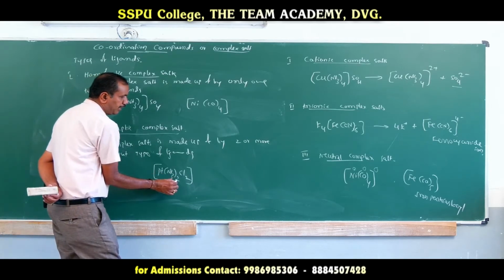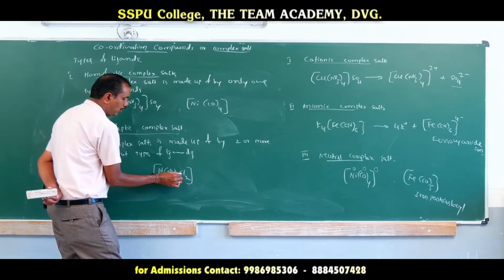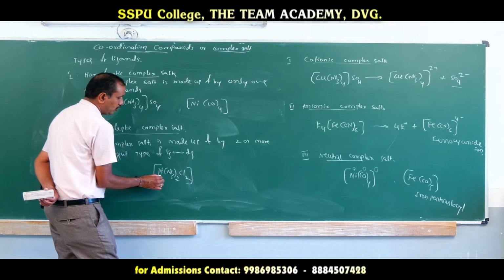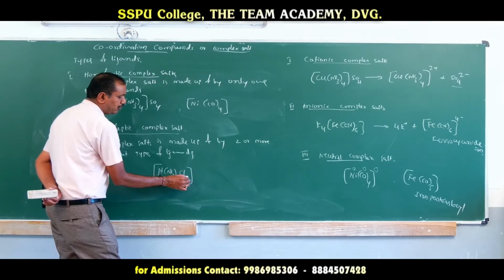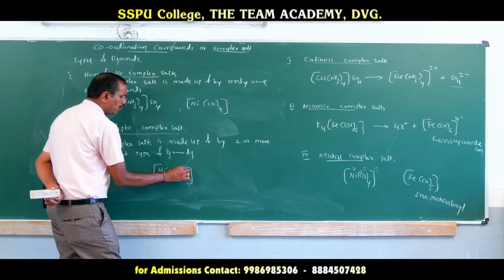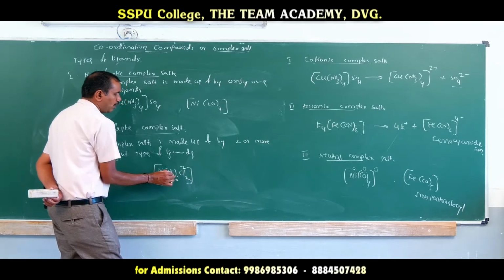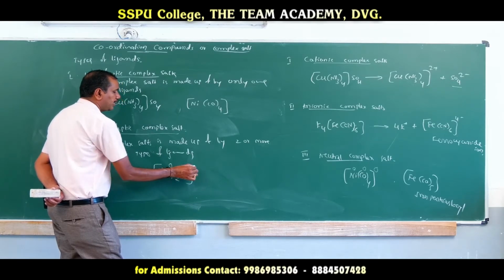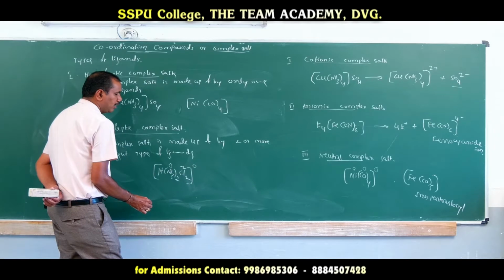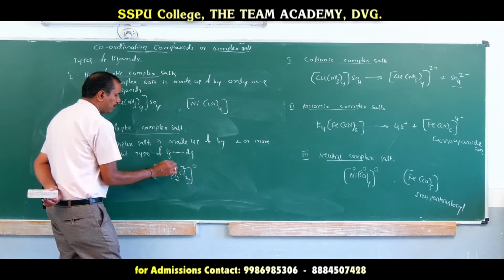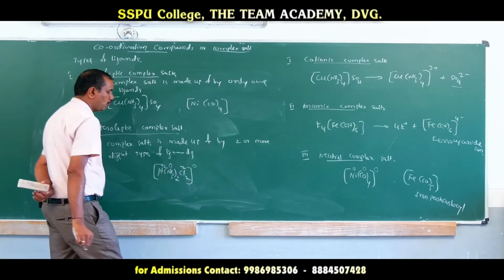Diamine, dichloro, platinum complex salt. Here Cl is -1 into 2, that is -2. Ammonia is a neutral ligand, that is 0. So the total charge on the complex should be 0, so platinum should be +2. +2 -2 is 0.